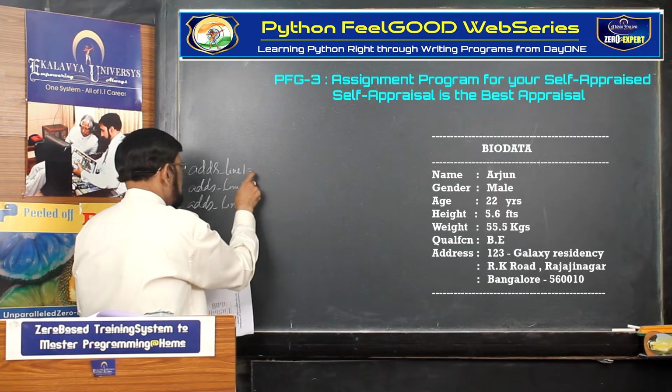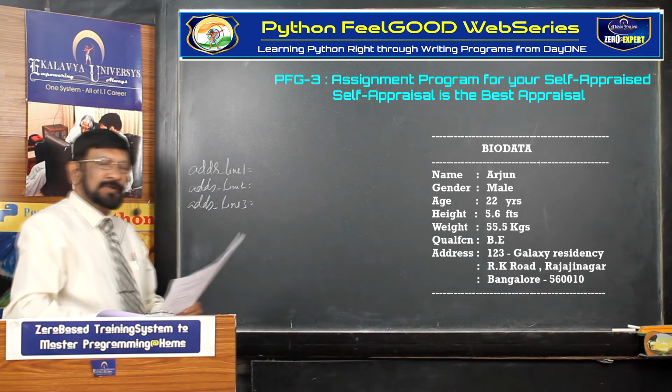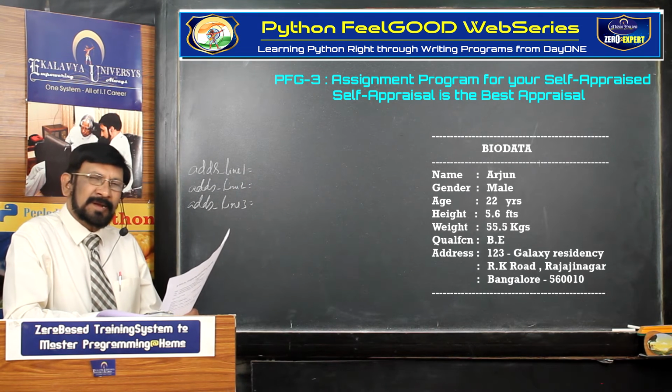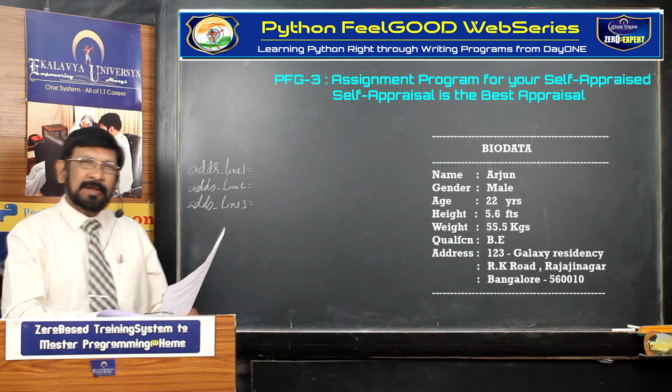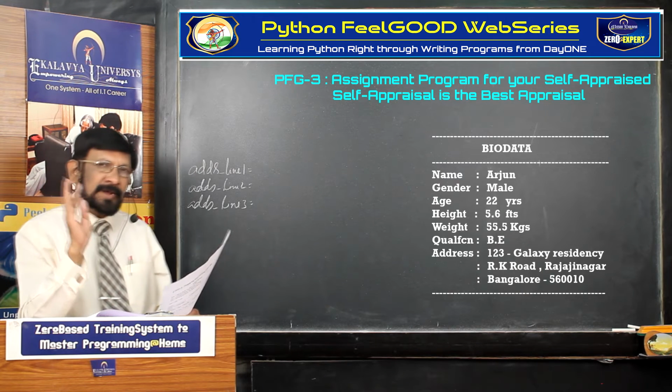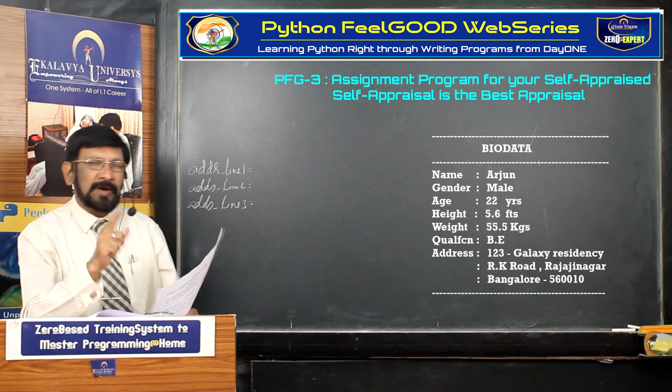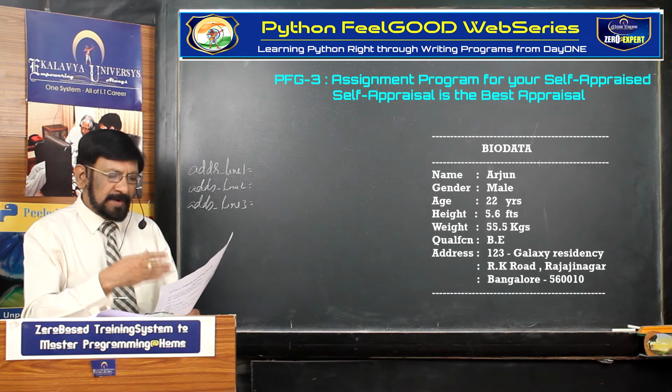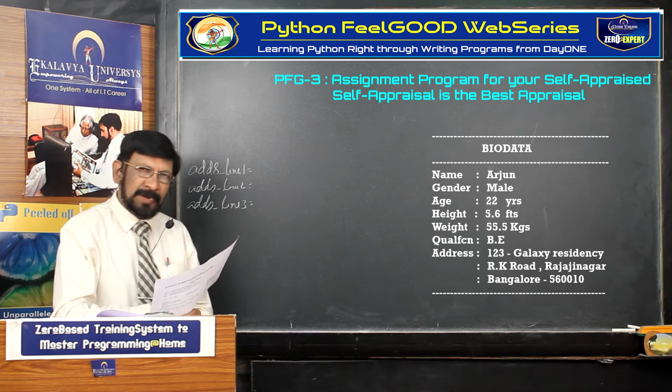Like that you write. Some students I observed write address 1, address 2, address 3. If you write that, what a reader understands is that there are 3 addresses. Here there are no 3 addresses, only one address is there. It is divided into 3 lines. This is the convenient way.